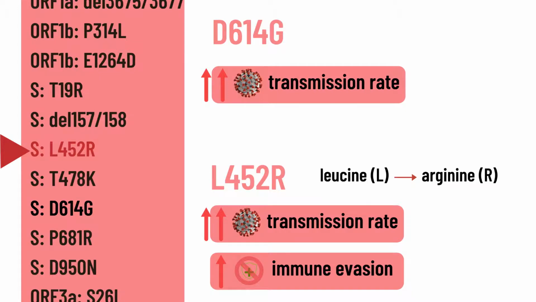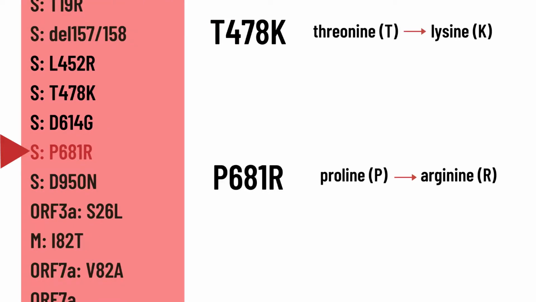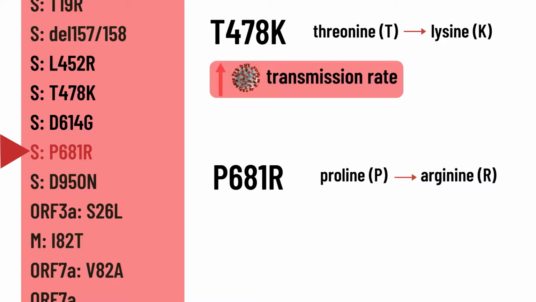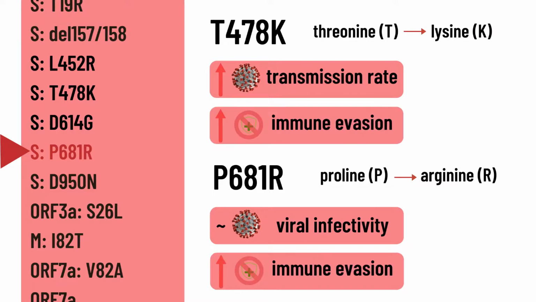Other notable mutations of the Delta variant include the T478K and P681R mutations with amino acid substitutions as listed. T478K mutation has been linked to increased viral transmission rate while P681R has been shown to increase cell fusion, which might affect viral infectivity. Both mutations also contribute to viral immune evasion.